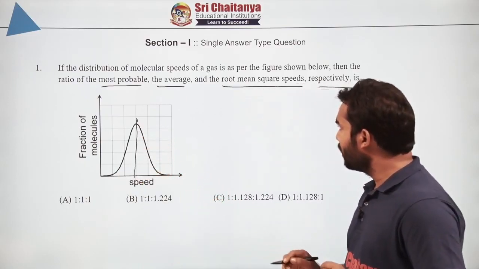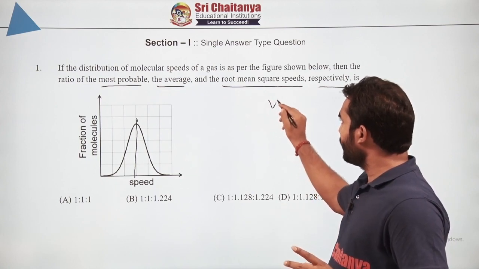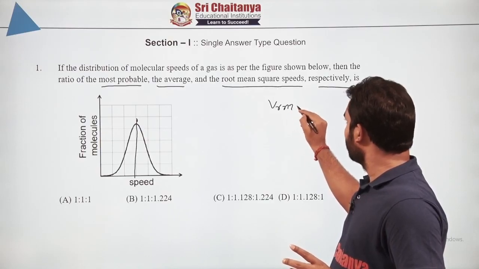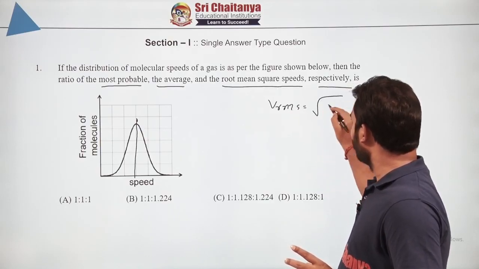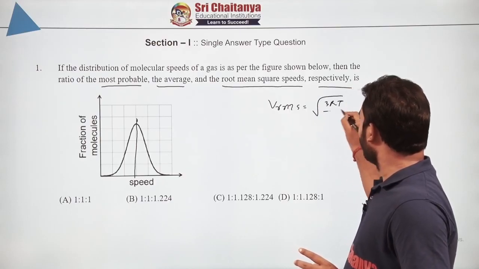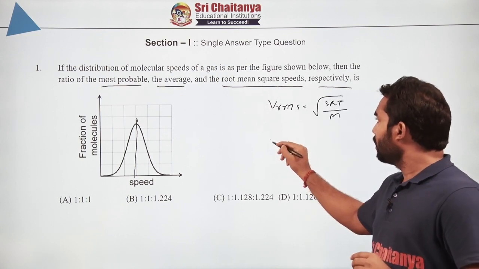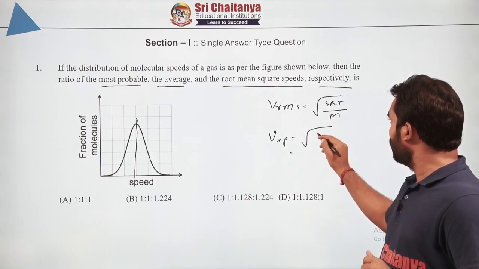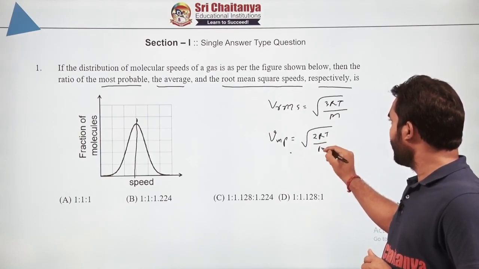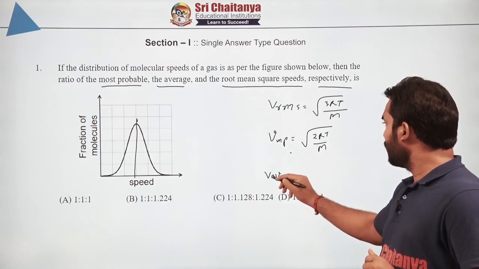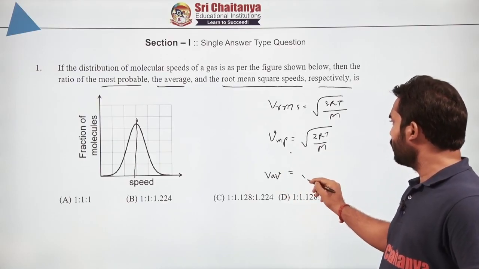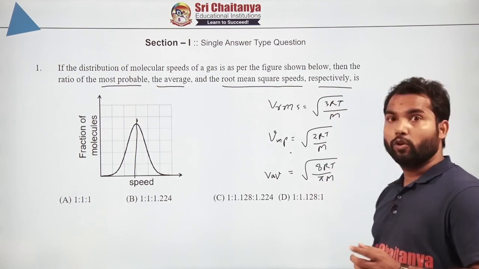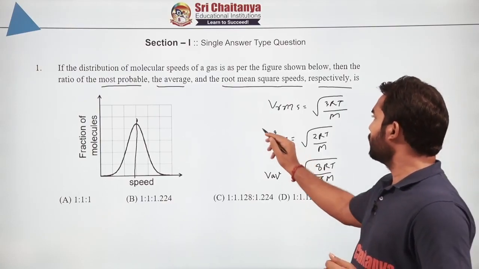Because what mistake you may generally make is that you may directly calculate as you know for the ideal gas Vrms is equal to root over 3RT upon M, Vmp most probable speed is equal to root over 2RT by M, and average speed as you get from the kinetic theory of gas is root over 8RT upon pi M. If you are going to use these formulas, then you are certainly going to get the wrong answer.